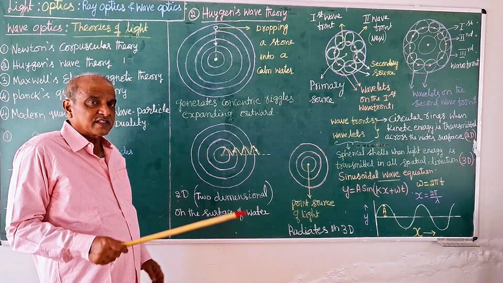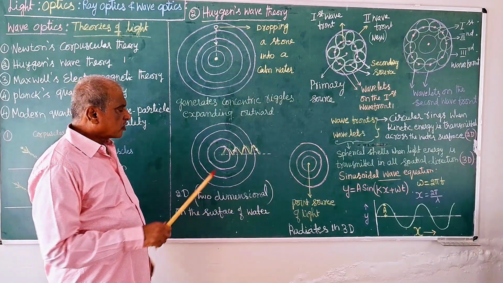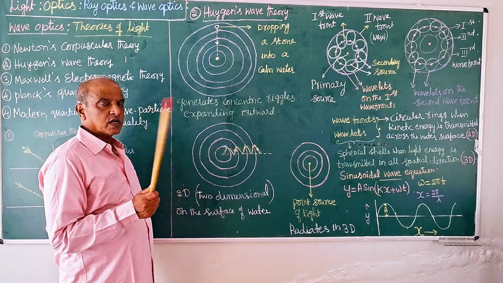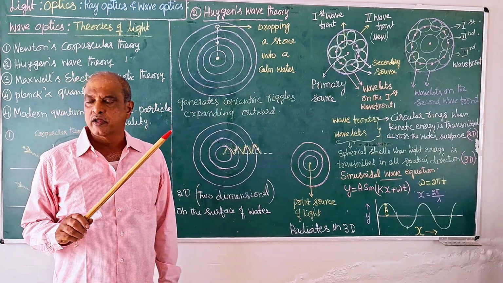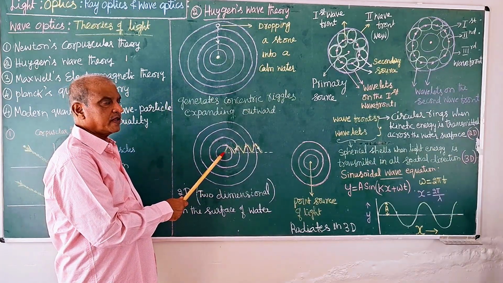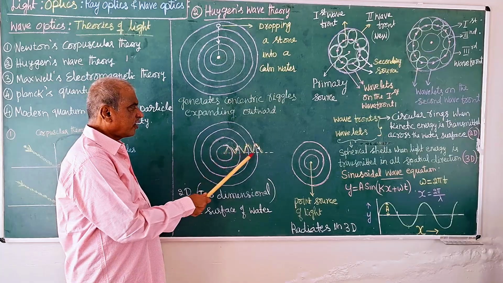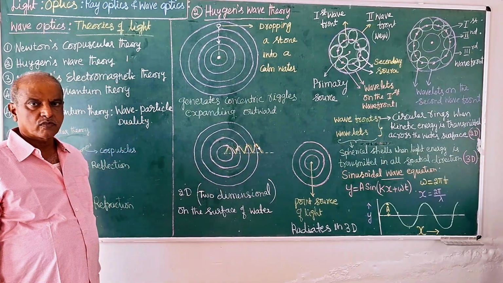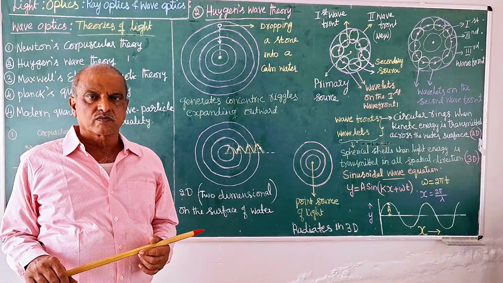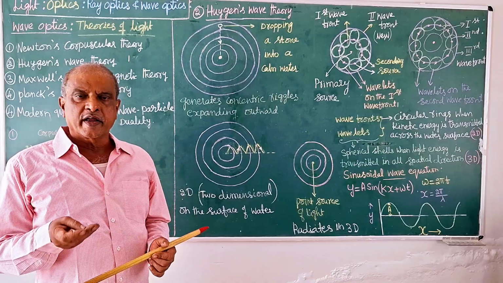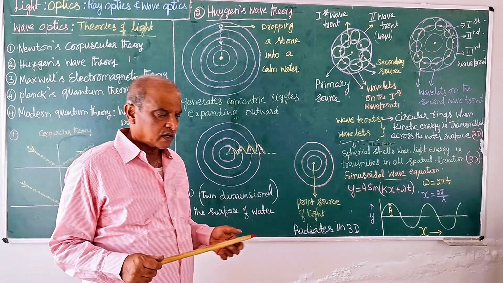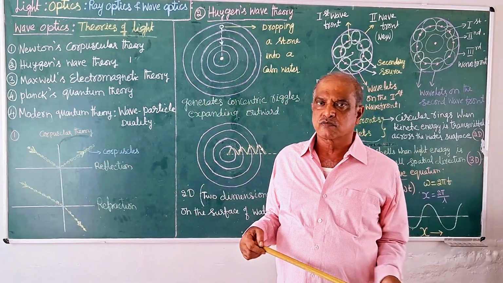It appears as if the water molecules are moving away from the point of impact. But it is actually not water molecules moving away. It is a wave generated by the material that is moving away from the point of impact. That can be verified clearly by taking any light material like a leaf or cork which is floating on the surface.